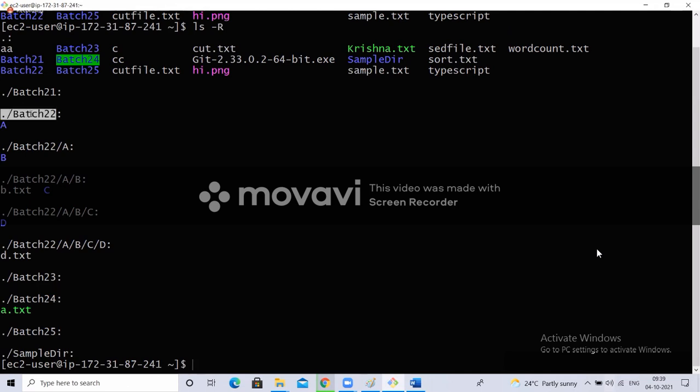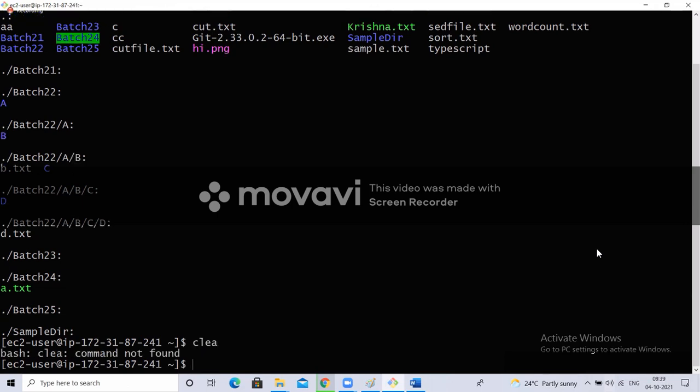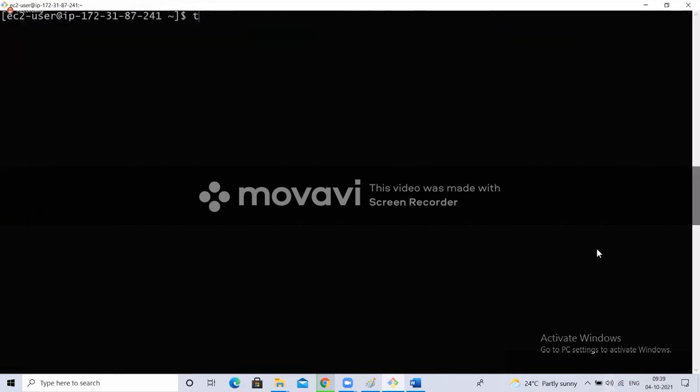So B2 has a directory inside, and inside that there is B. But it is a little complex to read. So what I'm going to do is, I'll just type tree. But it is showing command not found. Tree is a Linux command, but it is not there. So this is like an external command, which means it does not come by default with your Linux.